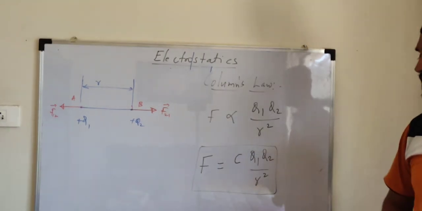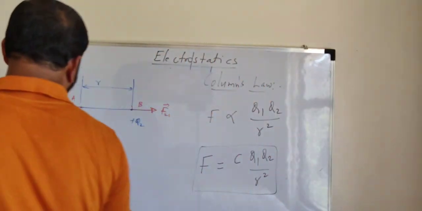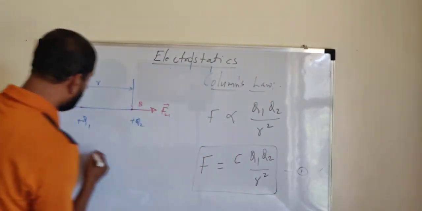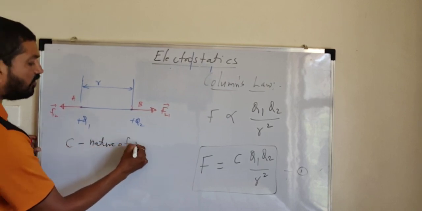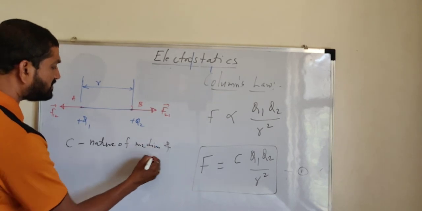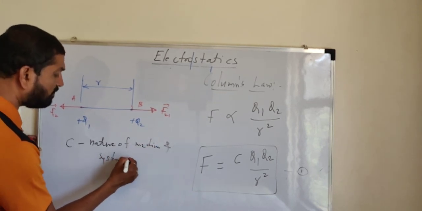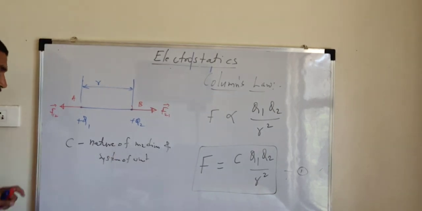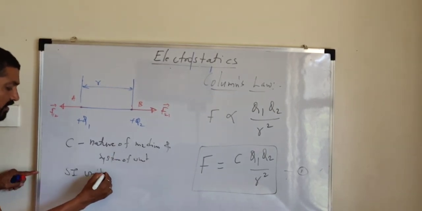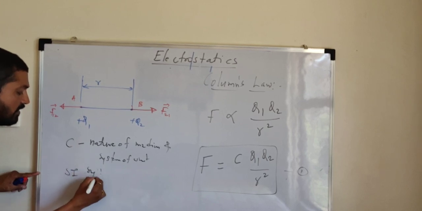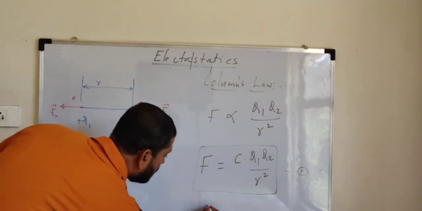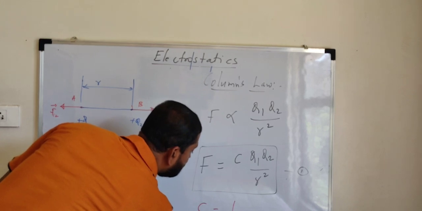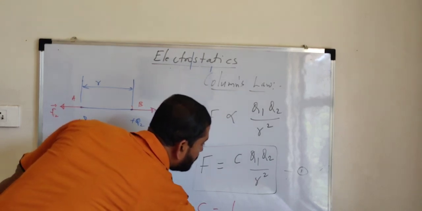Now see here, C is the constant of proportionality, and this constant depends on two factors. C depends upon the nature of the medium and the system of units used. For the SI system and any medium, this constant of proportionality is generally given by the formula C is equal to 1 upon 4 pi epsilon, equation number 2.